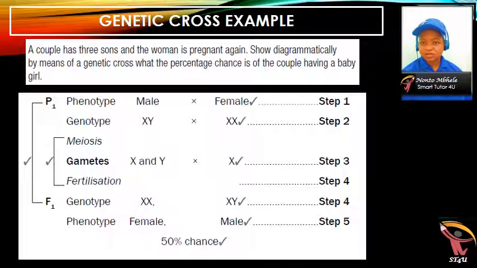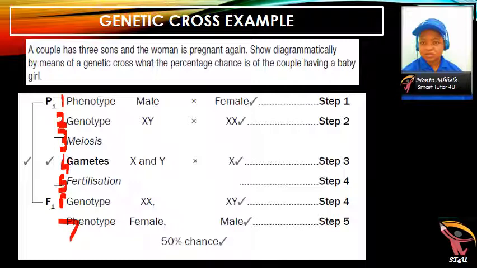So you would do the very same thing as we've been solving genetic problems, writing 7 lines and writing the concepts as well. So this is how you're going to do it. You write 7 lines: 1, 2, your genotype; 3, your meiosis; 4, your gametes; 5, your fertilization; 6, your genotype; and 7, your phenotype.